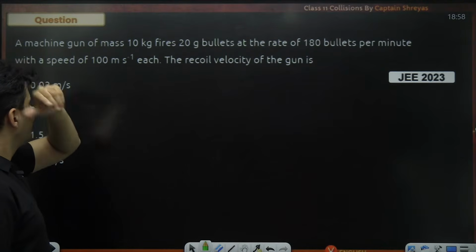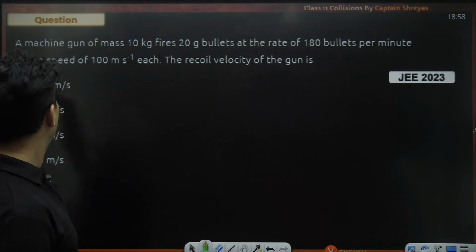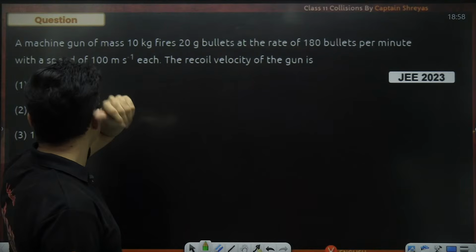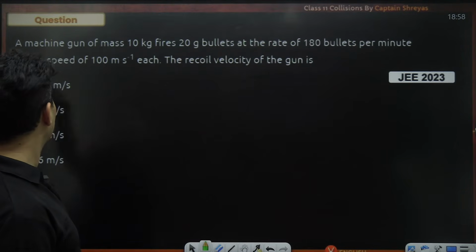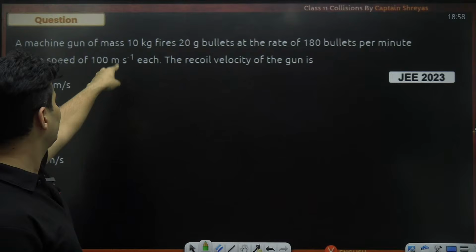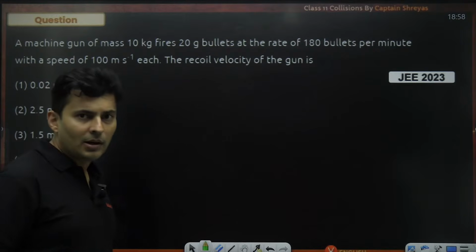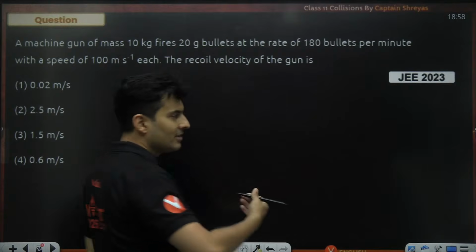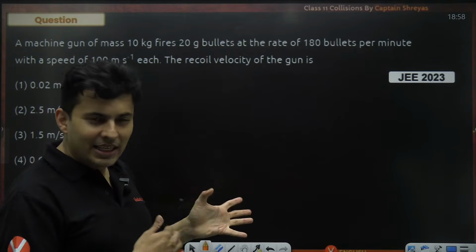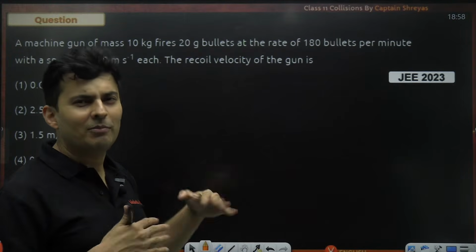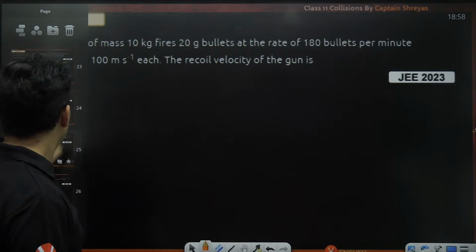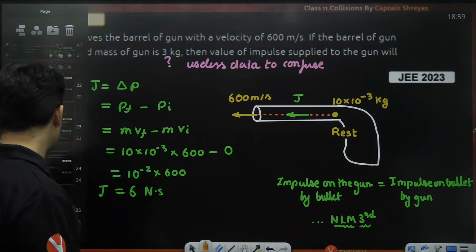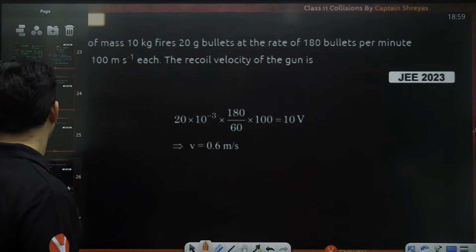A machine gun fires so many bullets per minute with a speed of 100. The recoil velocity of the gun is how much? Machine gun of this much mass. Now, in this particular question, this is going to slightly go towards conservation of momentum. But since I just told you about this particular concept, I think we will still be able to solve it. And I'll tell you how.